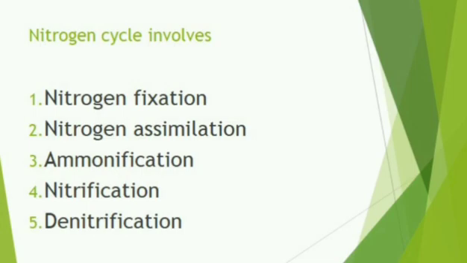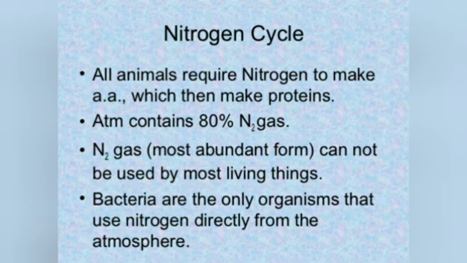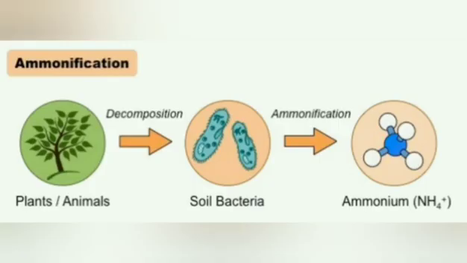Okay, now the nitrates can be utilized by the plants. They will be absorbed by the roots of the plants and transported to the plant to synthesize protein. Clear? The process of conversion of inorganic nitrogen compounds into organic compounds that become a part of a living organism is called nitrogen assimilation. Here I have mentioned protein synthesis. Then the third one, ammonification.